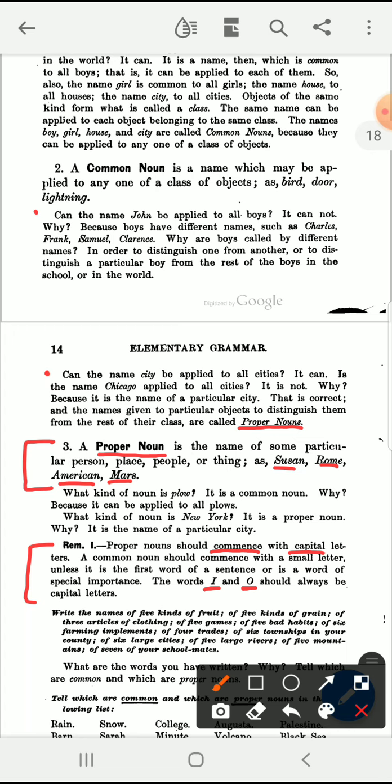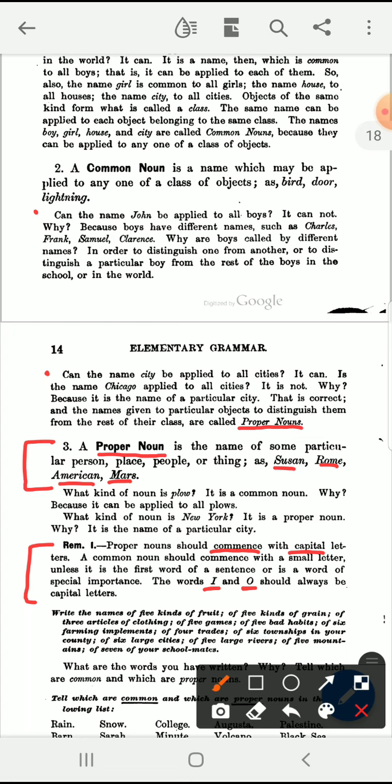So common nouns are normally not capitalized. They're only capitalized if they're used at the beginning of a sentence, because the beginning of a sentence should always be capitalized, or if they're used to name some special word. And we learned that the words I and O are always capitalized. Proper nouns are also always capitalized.